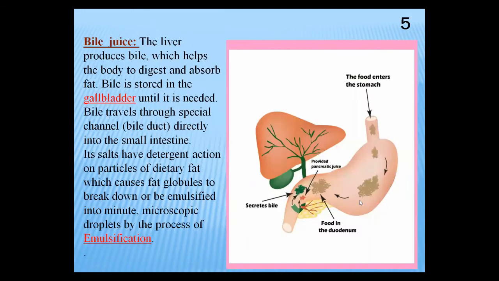Now, what is the main function of bile juice on the food in the form of chyme? First understand bile juice. Bile juice is secreted by the liver. You are seeing this is the liver, dark brown in color. This is the largest gland of the body. Liver, it is the largest gland of the body.